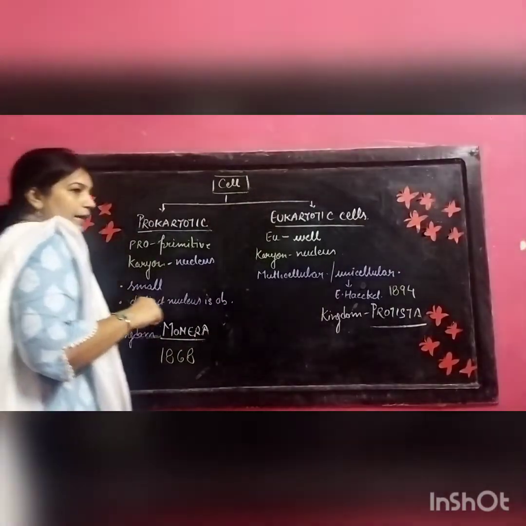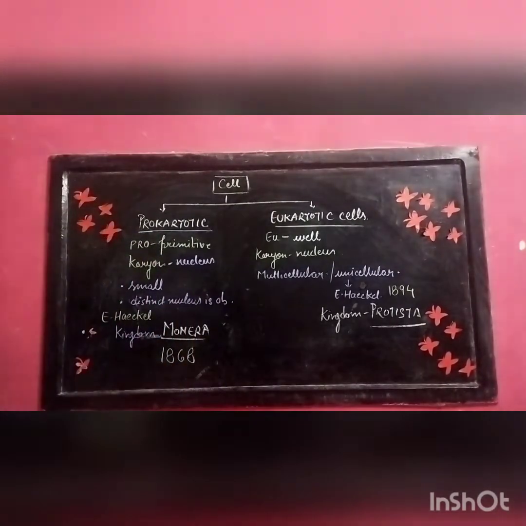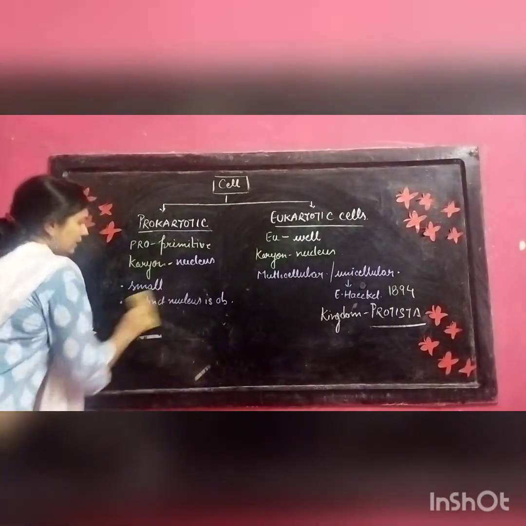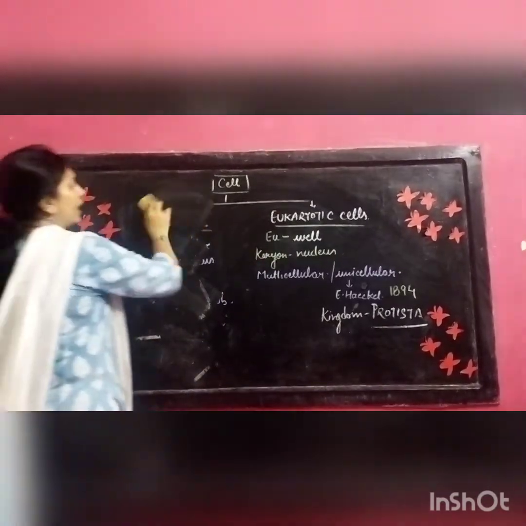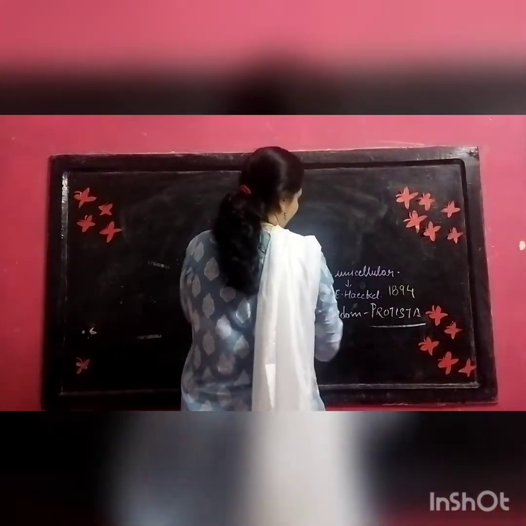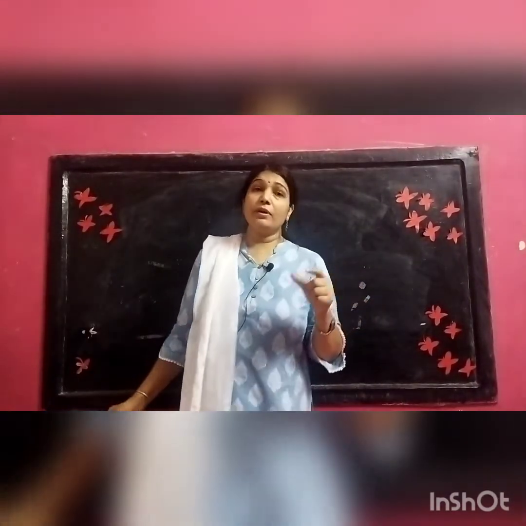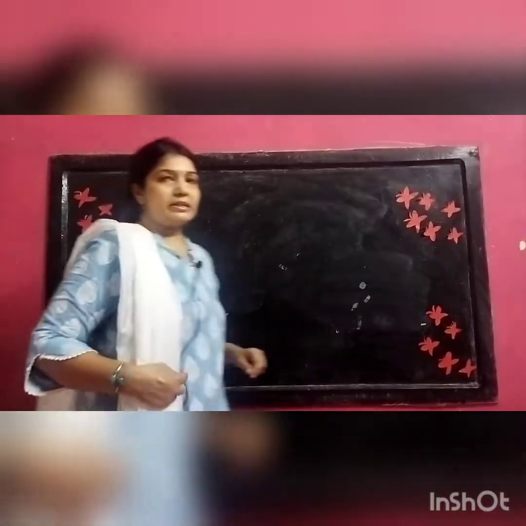Now moving ahead, I am going to change, and one very important thing that is coming to my mind, I would like to tell you: if you compare the cell of a rat and the cell of an elephant, what is the basic difference? Tell me.